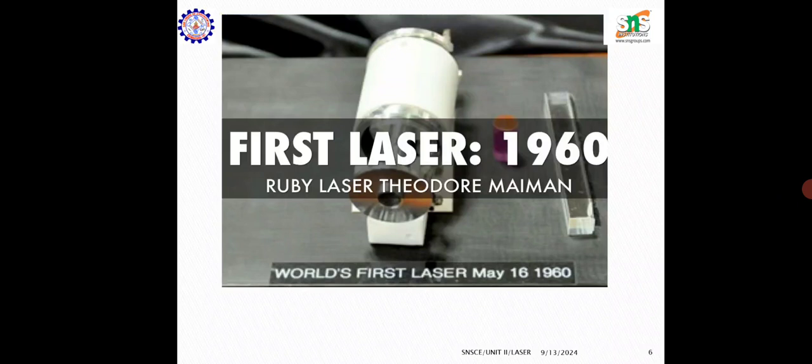It has a frequency of nearly 10 power 14 hertz. That leads to many applications in the scientific world, and we have industrial applications and medical applications also, because of the frequency range.